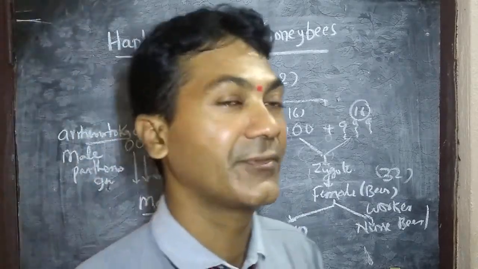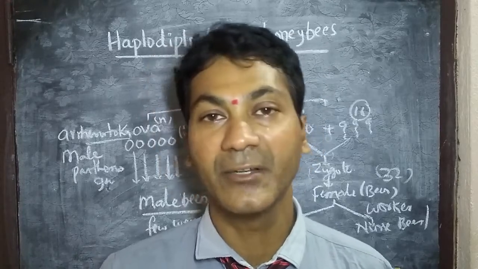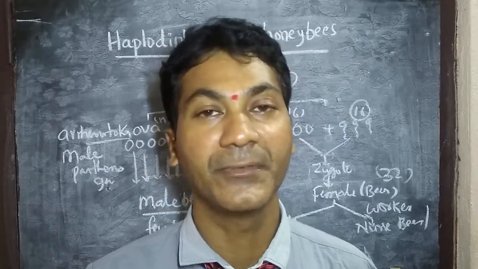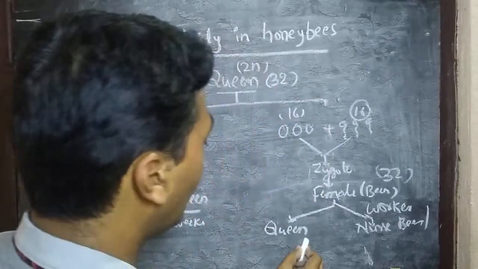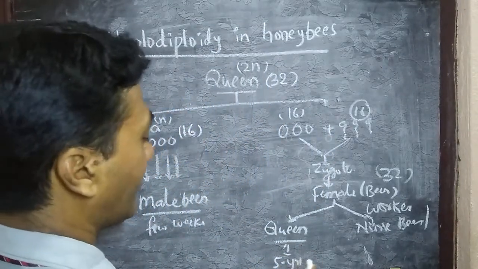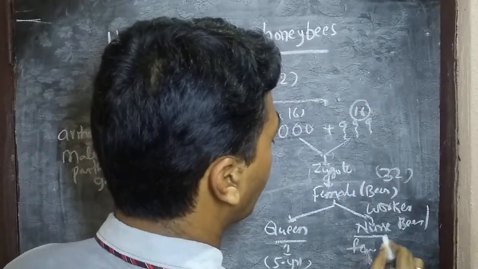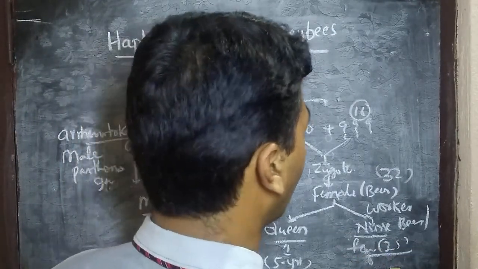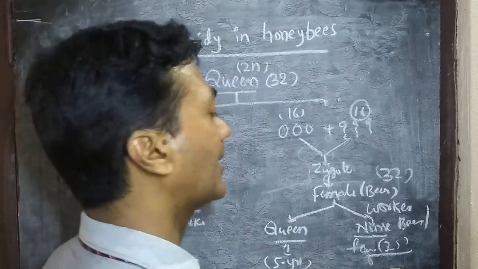Such a phenomenon is known as nuptial flight. Nuptial flight is a phenomenon in which sperms are donated to the queen while she is flying in the air. The queen bee is a single one whose lifetime is a maximum of 5 years, and nurse bees live a few months, especially 3 to 5 months, and their main role is collecting the nectar and protecting